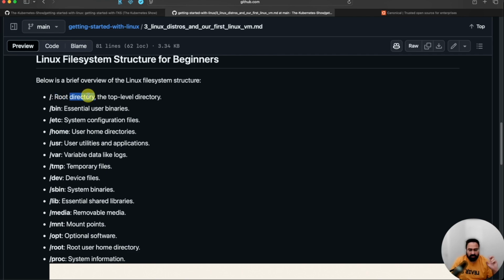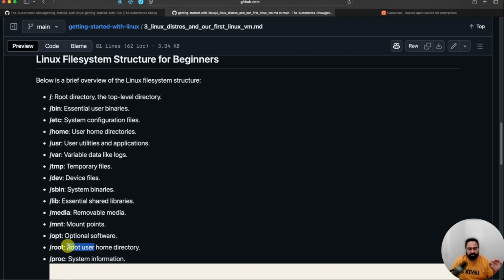This is the root of the file system structure, that is the root directory. This slash root is the home directory of the root user. Now what is the root user? A root user is a user inside the Linux system. Every Linux system has a user named root.